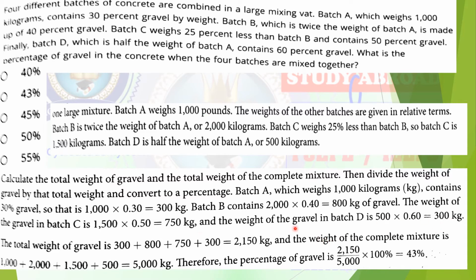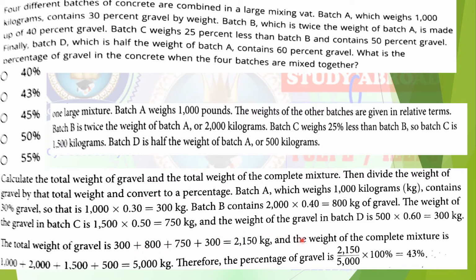Then add all the weights. Total weight of the gravel is how much? 300 plus 800 plus 750 plus 300. You will get the answer as 2150 kg. That is the total weight of the gravel after mixing all together.